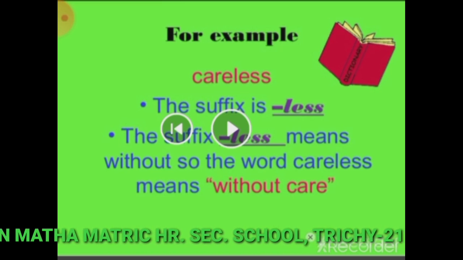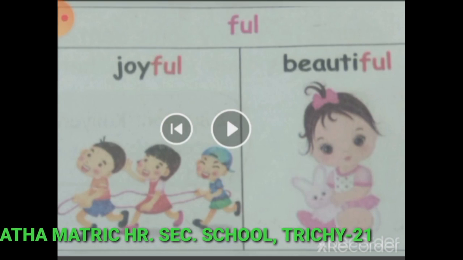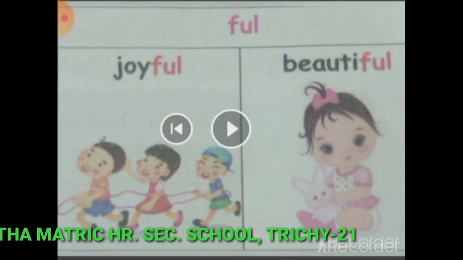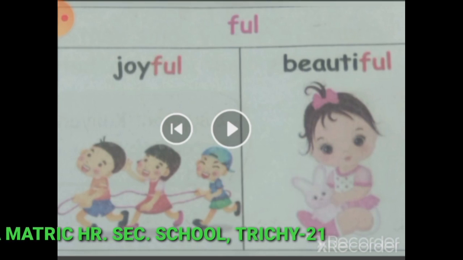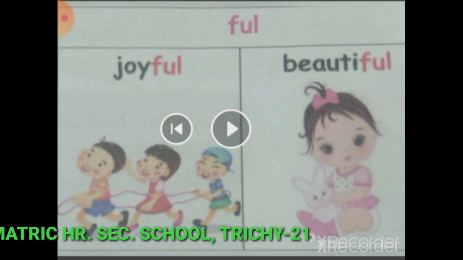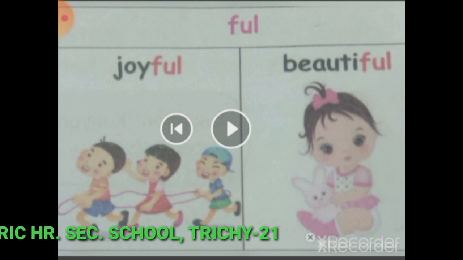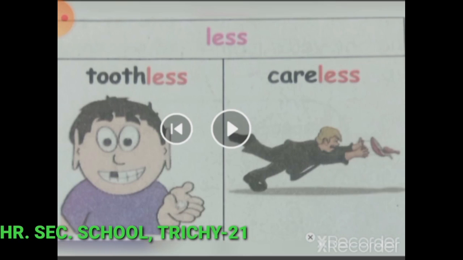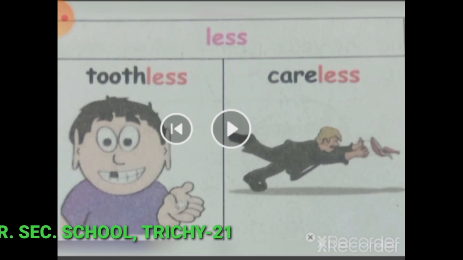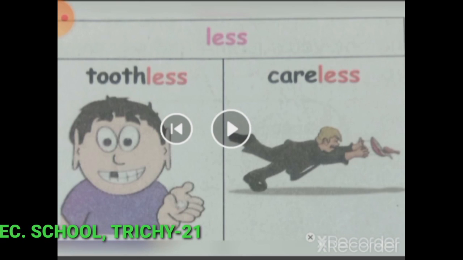Here are some more examples. Joyful, beautiful. These are suffix words because the suffix is joined to the end of the word. So this is a suffix. Toothless, careless. These are also examples of suffix.